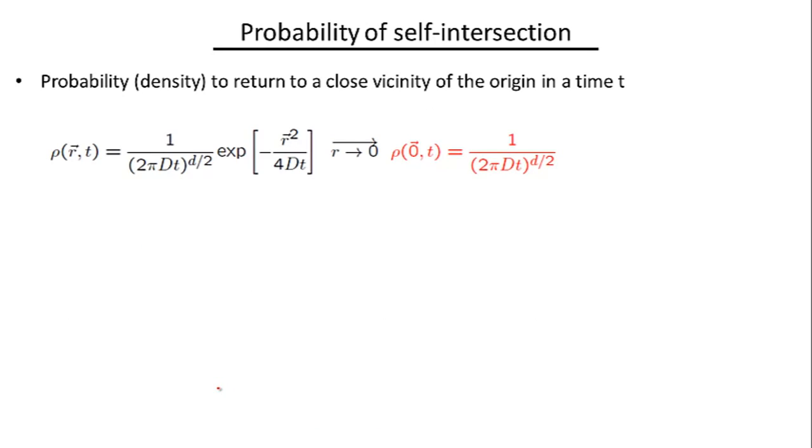And in order for us to find the probability to return to the origin, let's say we are looking for the probability of a self-crossing trajectory which starts from r equals 0 and goes back to r equals 0. So it means that we have to set r to 0 in this expression, or set the exponential to 1, and that's what we're going to get for the probability of self-intersection. So again, what this implies is that if we take a random walking particle, put it by hand in the origin, and let it random walk, this gives us the probability, the probability density more precisely, for it to return to the vicinity of this point in the time t.